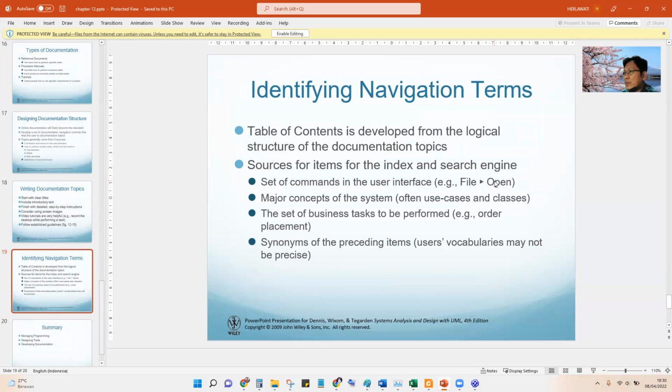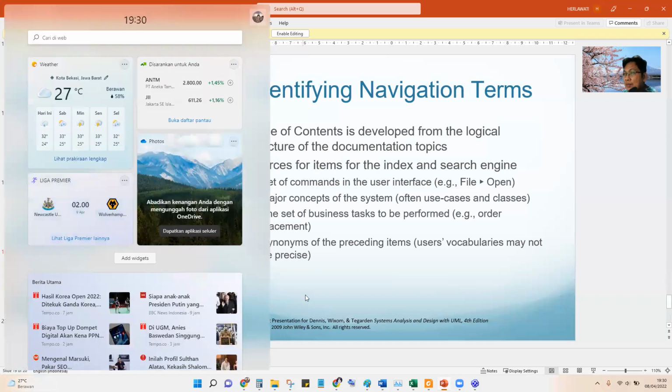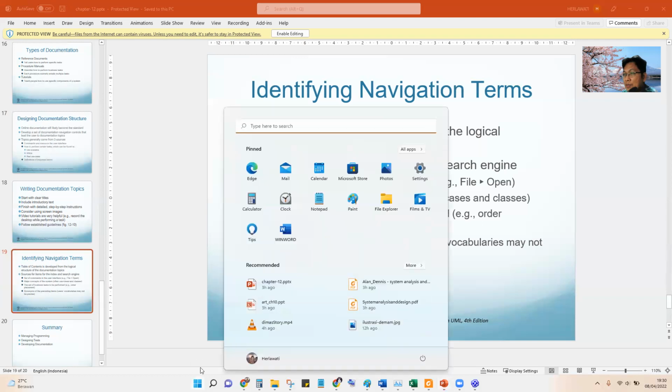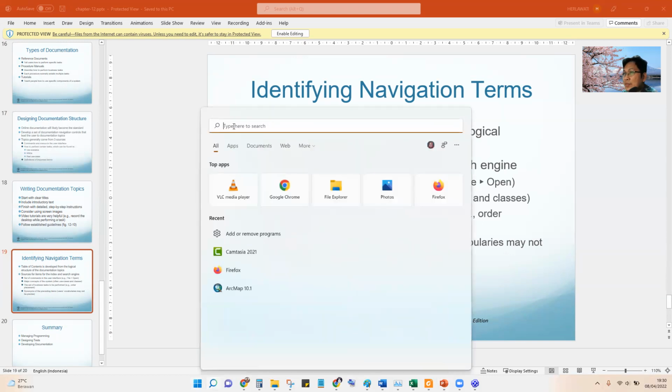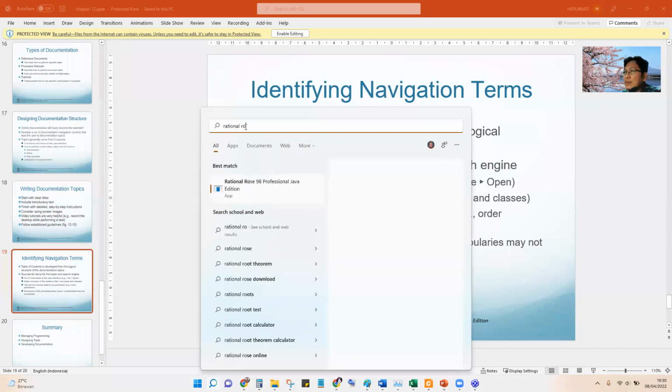Usually, this is using the conventional way, or maybe using searching. For example, I had to convert from Windows 10 to Windows 11. So I had difficulty, because usually I type here, but now in Windows 11 we use here, and then I don't know how to search the application, so we can easily use this here. For example, here we do not need the exact location, but we can run this.